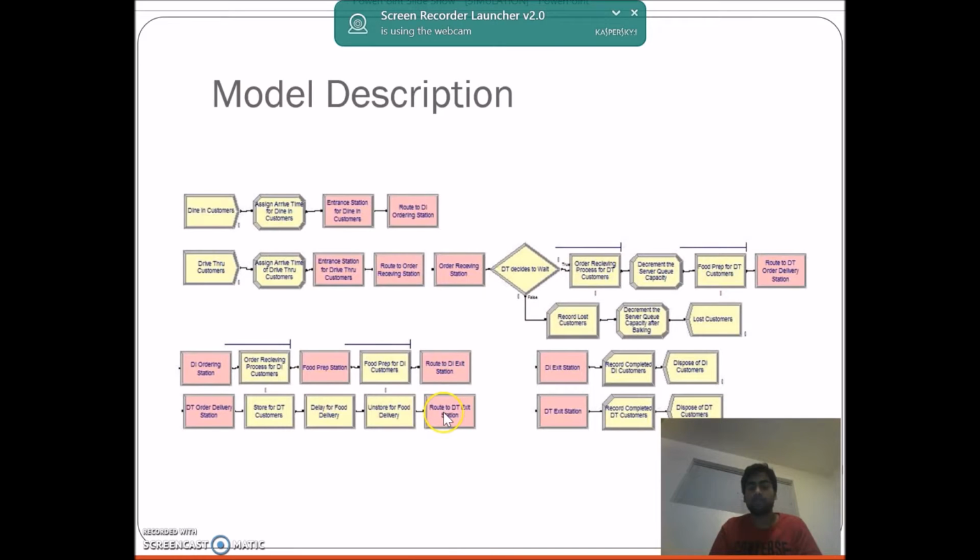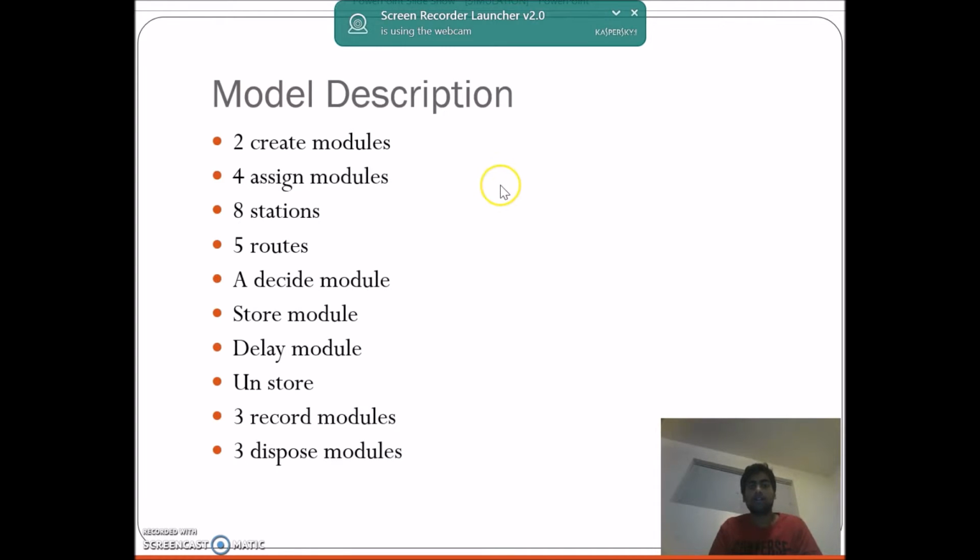With the help of this route module, they go to the DT exit station and then they are disposed from the system. Model description: we have 2 create modules, 4 assign modules, 8 stations, 5 routes, a decide module, a storage module, a delay module, an unstore, 3 record modules and 3 dispose modules.